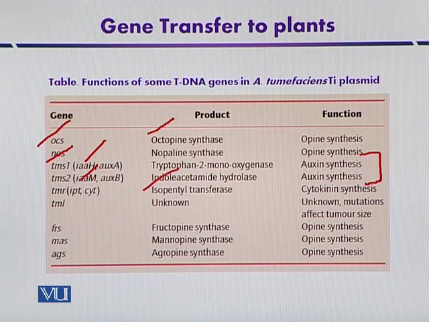So these are very important genes that are located in the tDNA. In addition to that, some other genes are also present that play a role in opine biosynthesis. If you remember, opines may be of two types, octopine and nopaline, and they are the source of carbon, nitrogen, and sometimes bacteria can also get phosphates, which is mediated by these genes.